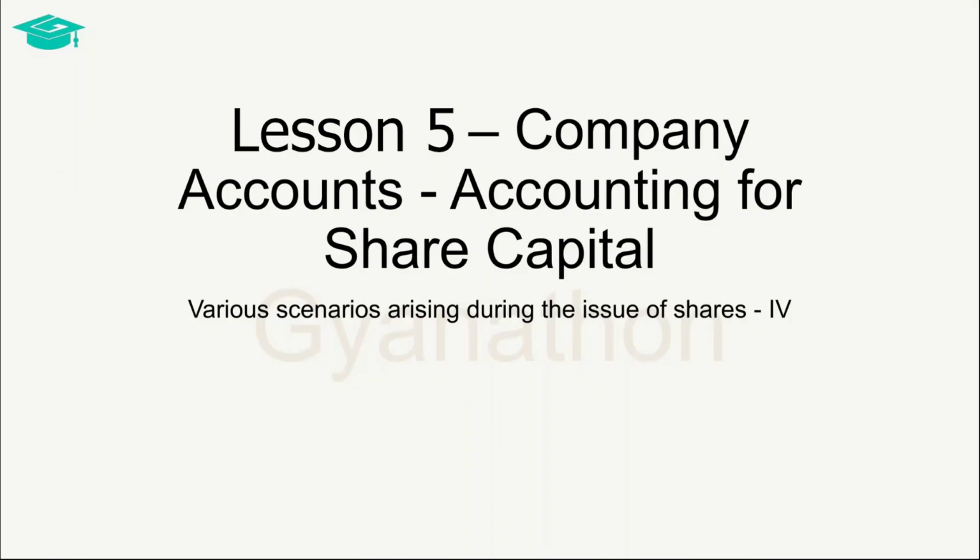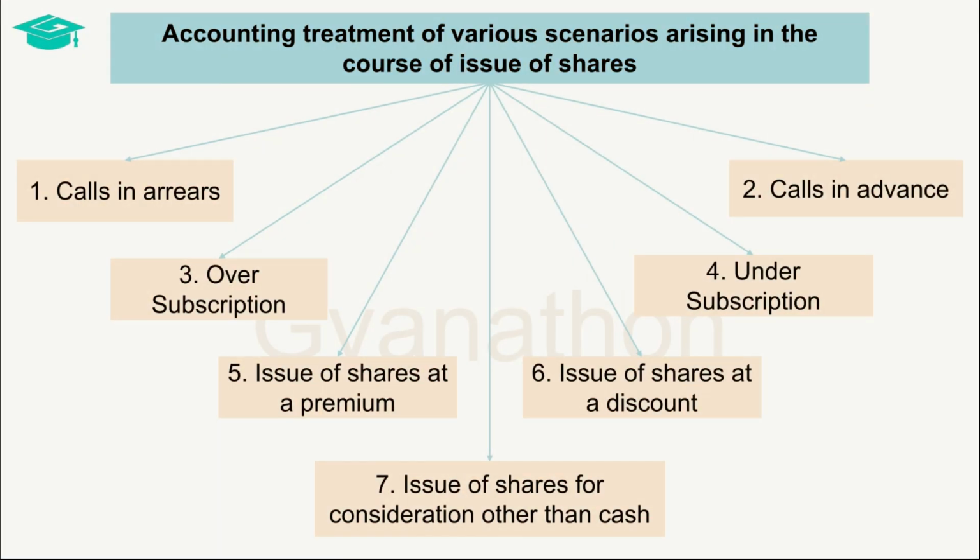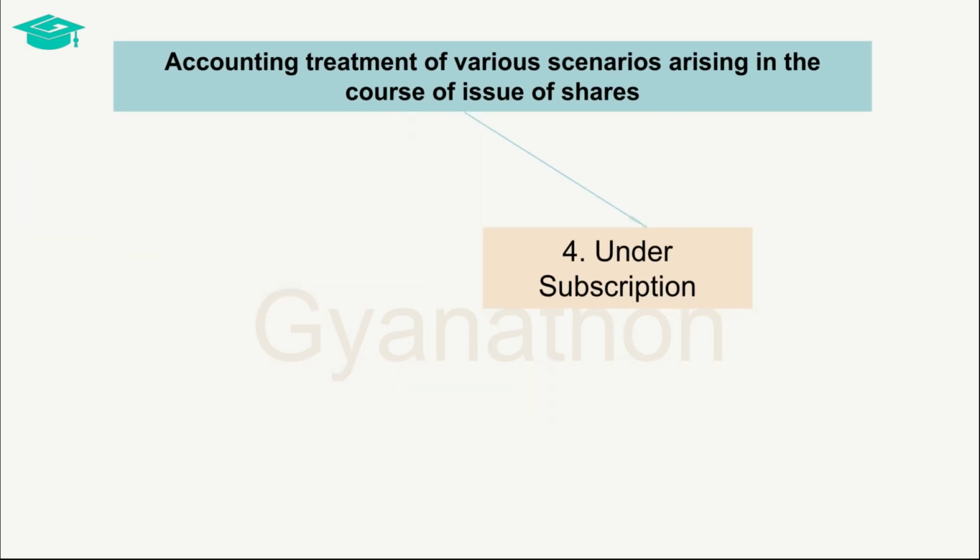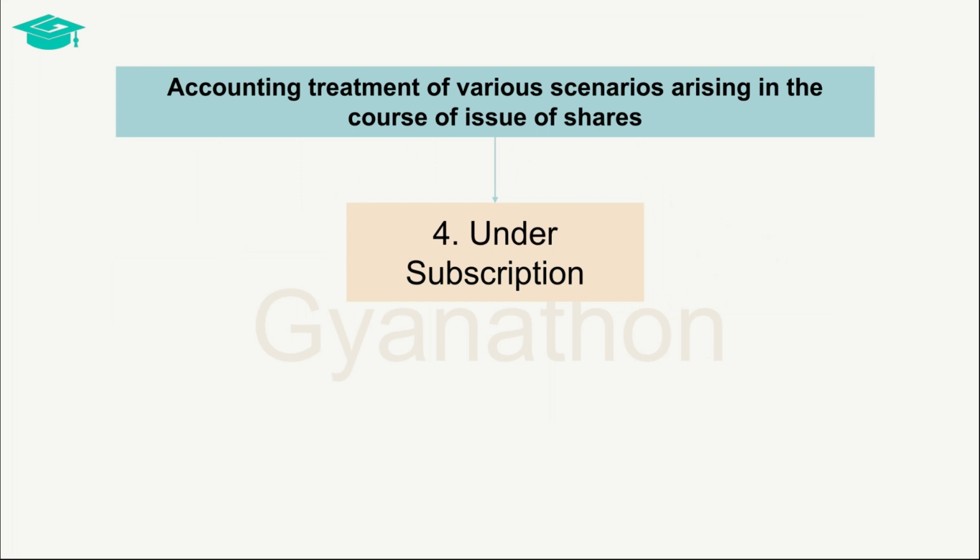The process of issue of shares involves many peculiar scenarios in practicality. We saw that these scenarios may be calls in arrears, calls in advance, oversubscription or undersubscription, issue of shares at a premium or at a discount, and issue of shares for consideration other than cash. Within this, we already discussed the scenario of oversubscription.